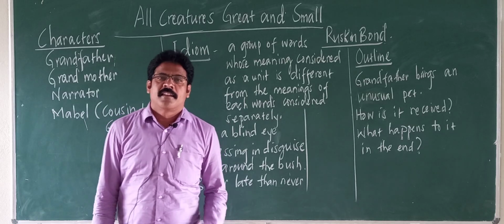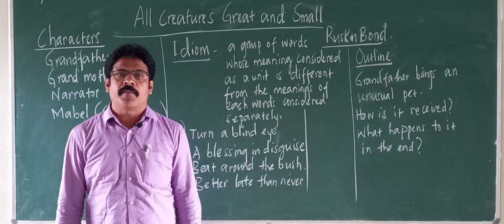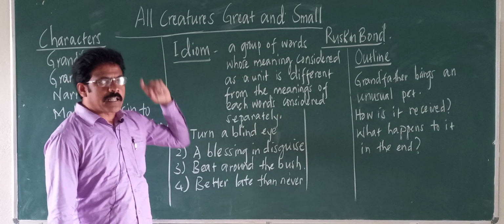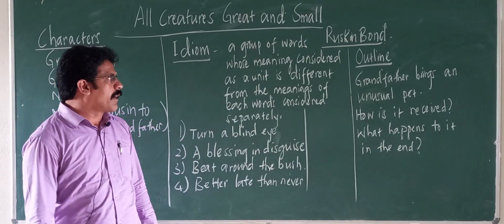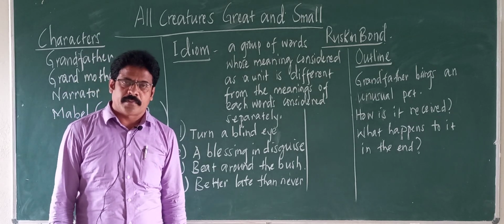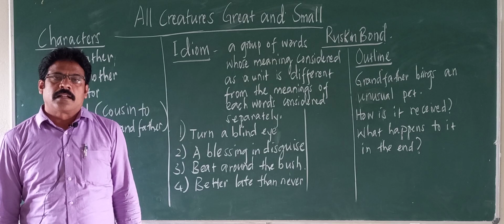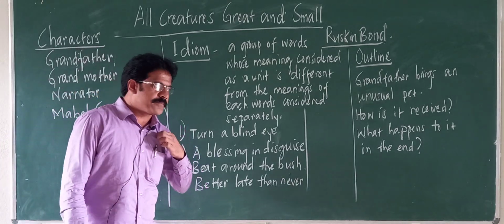Dear students, we will move on to the next lesson. This is a short story. The title of the short story is All Creatures, Great and Small. It is written by Ruskin.